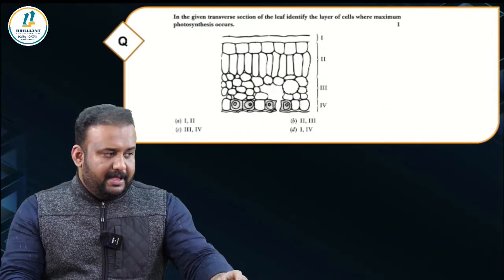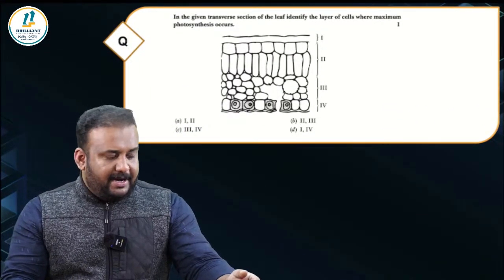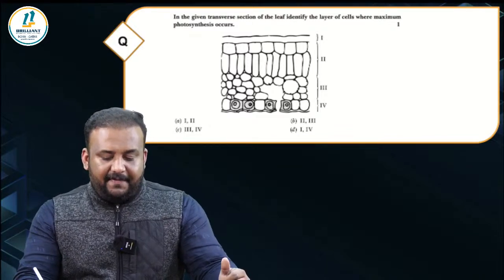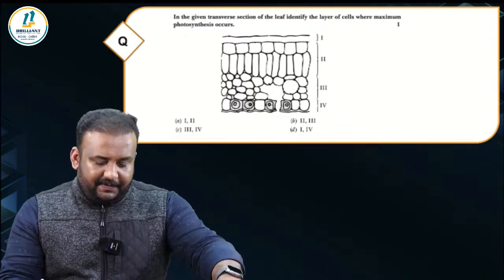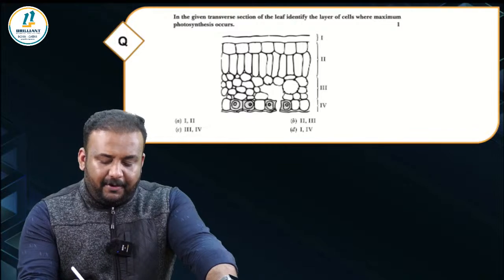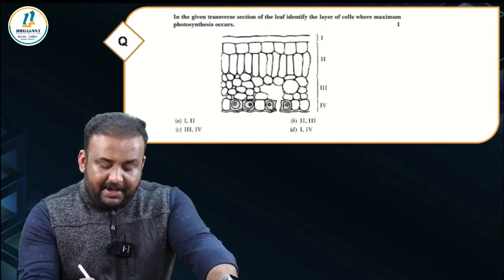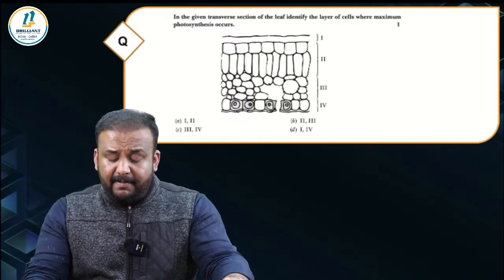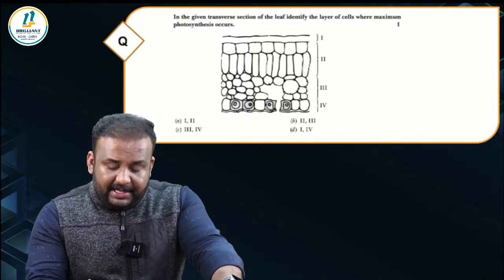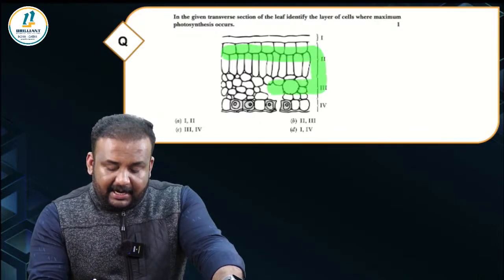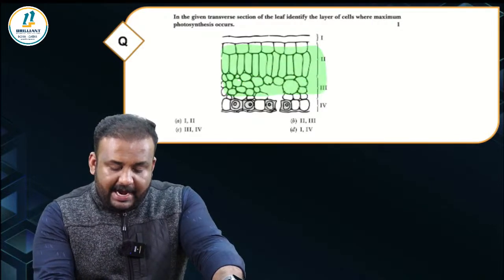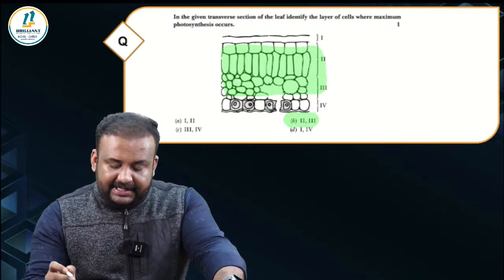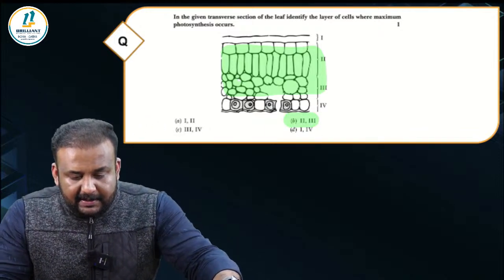Okay, perfect. The next one. In the given transverse section of the leaf, identify the layer of cells where maximum photosynthesis occurs. You know that photosynthesis takes place maximum in the mesophyll cells, right? So in this picture, mesophyll cells are marked in this zone. So it is 2 and 3. That is where the mesophyll cells are present.